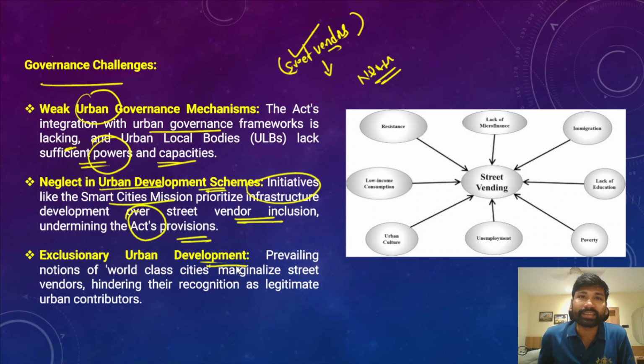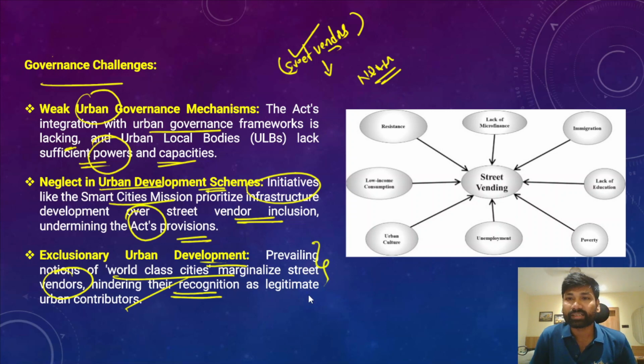And after that, there is also an exclusionary nature of urban development. When I say the exclusionary nature of urban development, it essentially means that urban development has not been taking into account the developmental needs of all sections of the people who are living in the urban areas. There are prevailing notions that world-class cities marginalize the street vendors, thereby hindering their recognition as legitimate urban contributors.